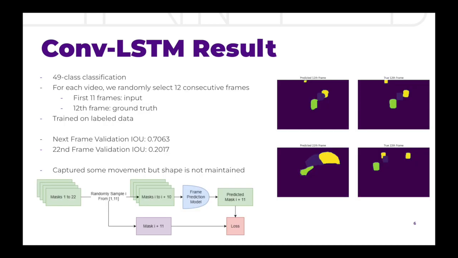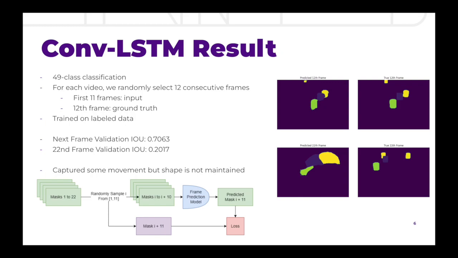The convolutional LSTM is implemented for a 49 class classification task. Within the labeled training set, each video undergoes the selection of 12 consecutive frames, with the initial 11 frames serving as input to the conv-LSTM and the 12th frame designated as the ground truth. A comparison between the model's prediction for the 12th frame and the actual frame allows for the calculation of loss and subsequent backpropagation. The intersection over union, which is IOU, for the next frame validation is 0.7063, and for the 22nd frame it is 0.2017. As illustrated in the figure on the right, the model exhibits the capability to capture certain movement patterns, yet struggles to maintain accurate object shape.